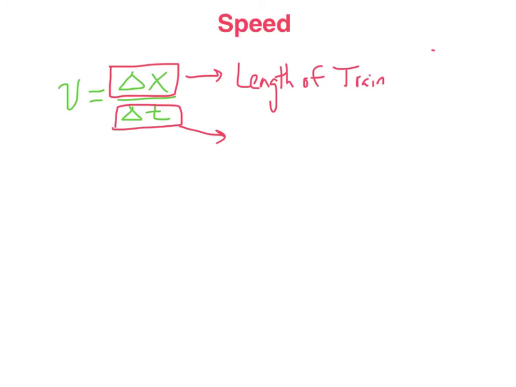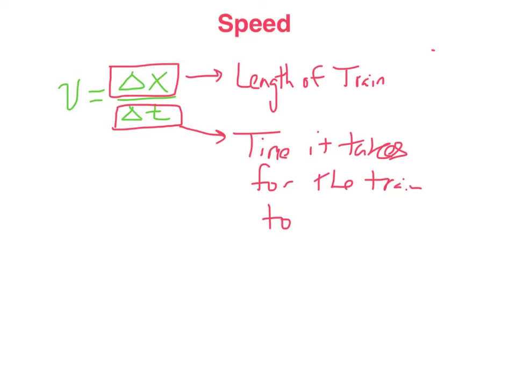But the idea is that time is the time it takes for the train to pass the highest point. So, as a result, we'll know the length of the train, the distance, and how long it took to move there, and thus we'll be able to find our velocity.